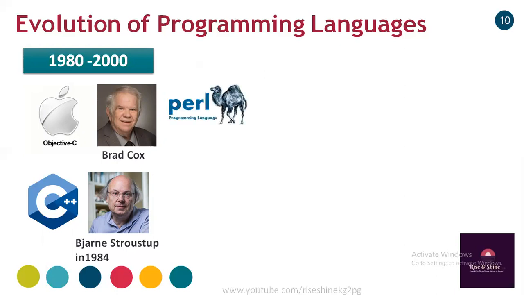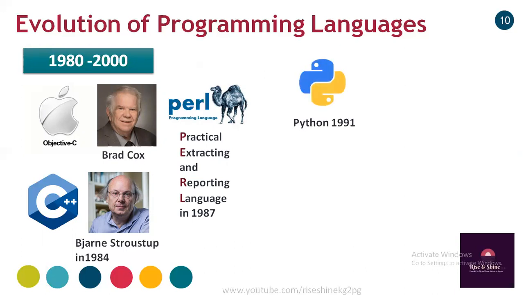Then one more language, the Perl programming language, also came into the market in 1987. Perl means Practical Extraction and Reporting Language. These are all partial object-oriented programming languages. Then Python, born in 1991, is a procedural as well as object-oriented programming language. You already learned this language in your first year.